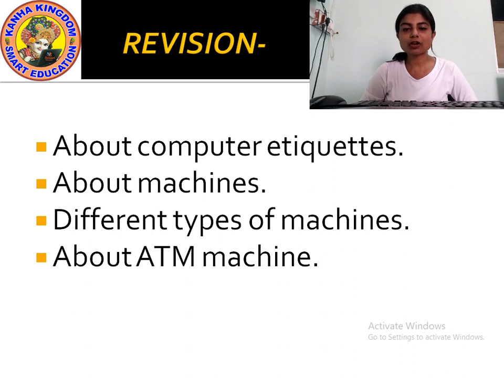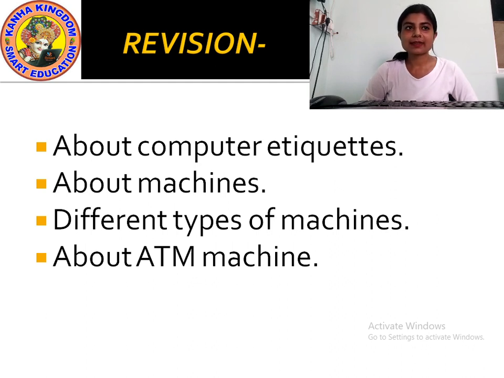Why? So that you can listen to the computer sound more carefully, concentrate on your work and study better. That is why you should not make noise inside the computer room.